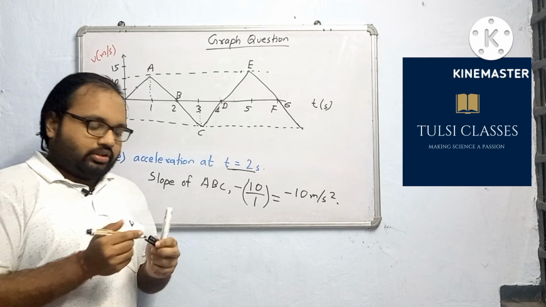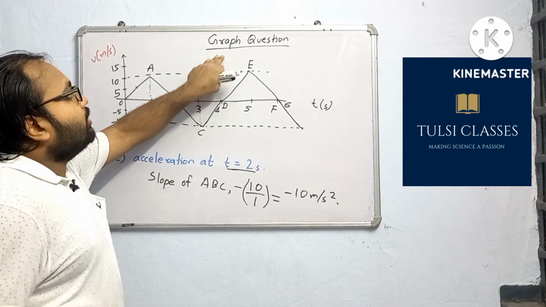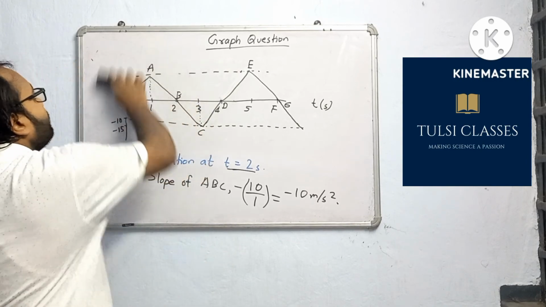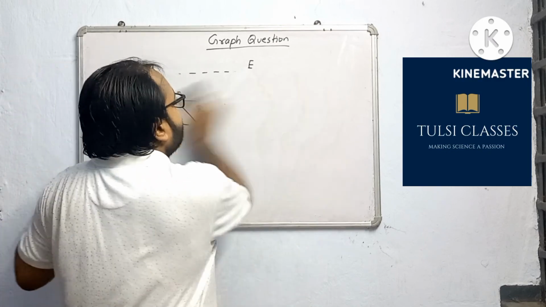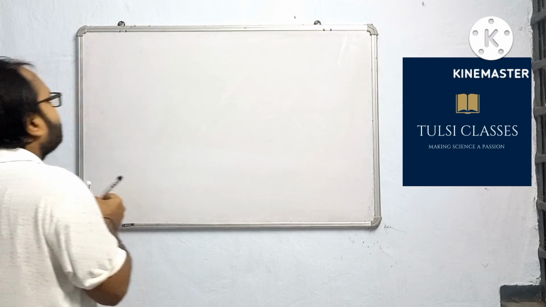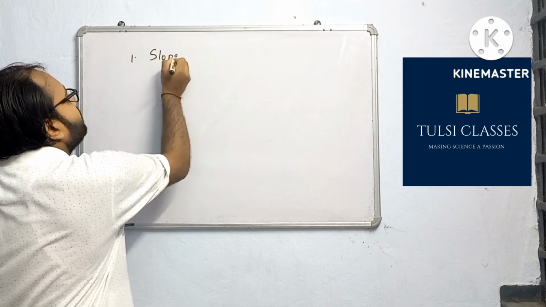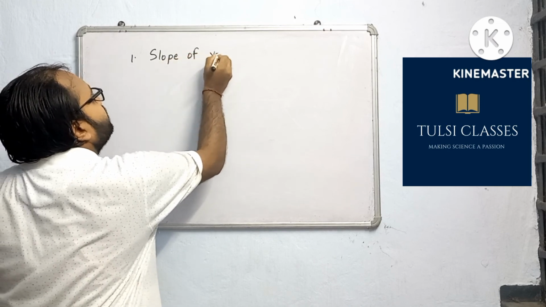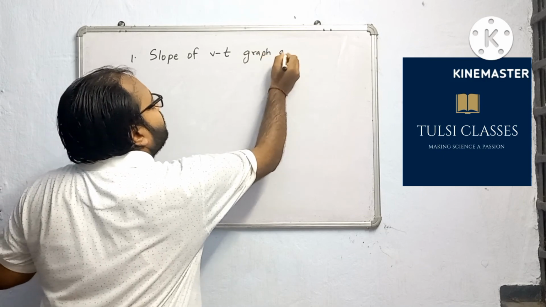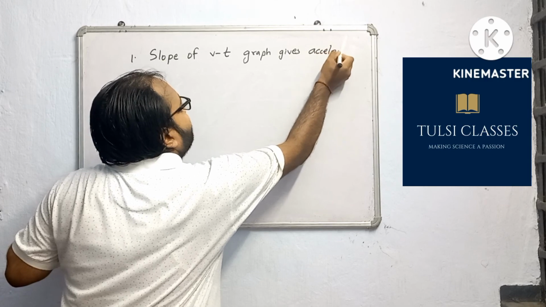Two things that you have to write, or see and remember, I am writing here. That will be the last part of the video. First thing is slope of VT graph gives acceleration.